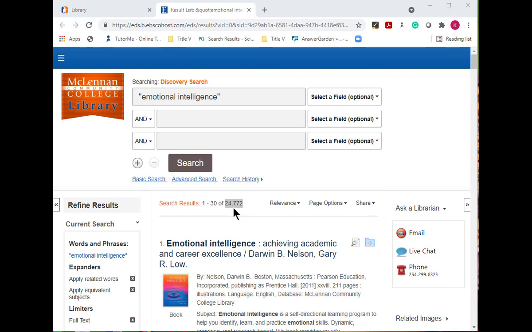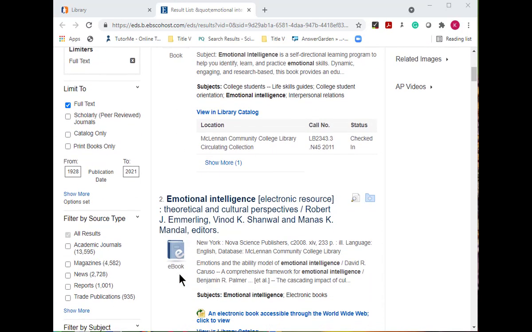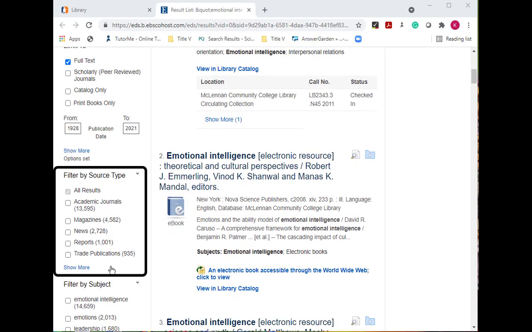The types of sources that appear in the search results are indicated by icons next to the titles in the list. To easily find out the types of sources that were retrieved, click on Source Types in the left margin of the screen.